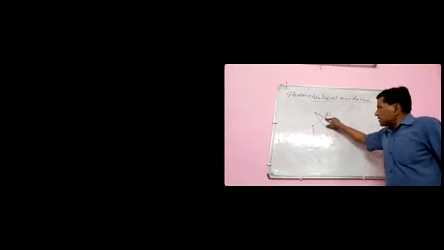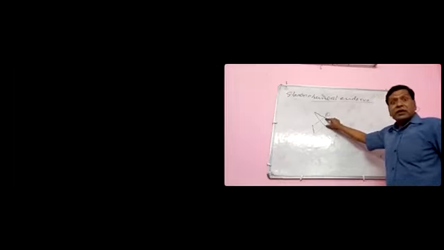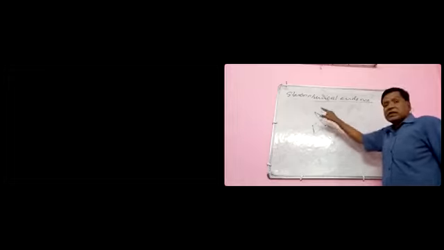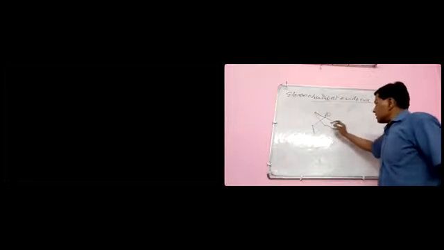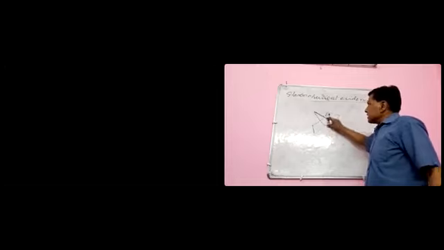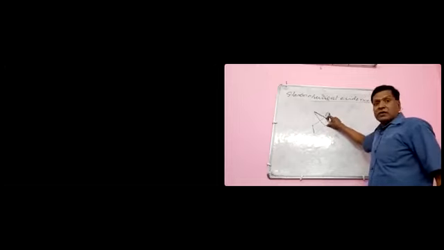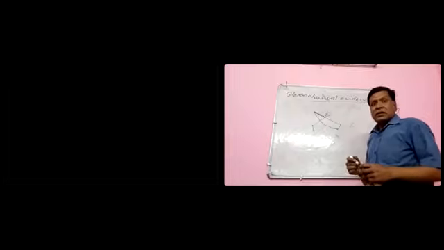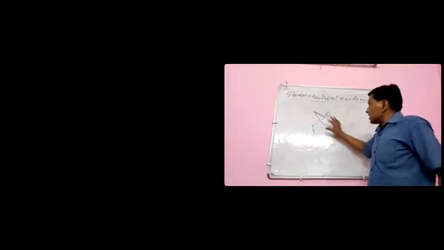So this carbon and this carbon, these two carbons are named the bridgehead position, because this is where the bridge starts from these two carbons.